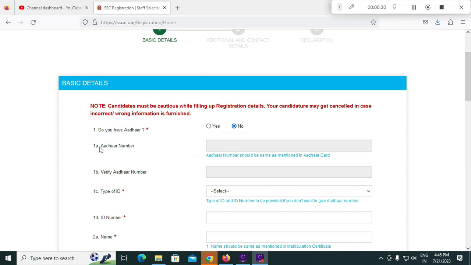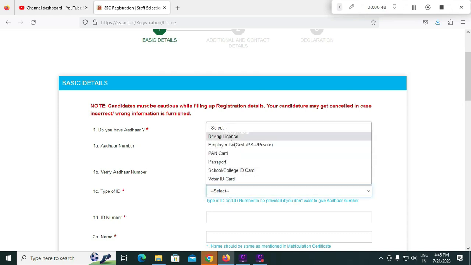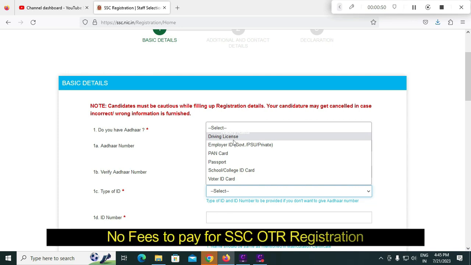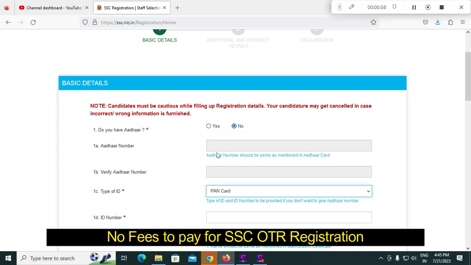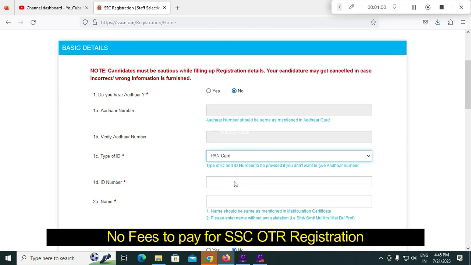In the first column, do you have Aadhaar card? If you have Aadhaar card, select yes and enter your 12-digit Aadhaar card number, and the same Aadhaar card number should be mentioned again in this column. If you have no Aadhaar card, click on this no button, so that you have to select any other ID like driving license or employee ID, government or private or PSU, PAN card, passport, school or college ID or voter ID card. Suppose you select PAN card, you have to enter your PAN card number here.